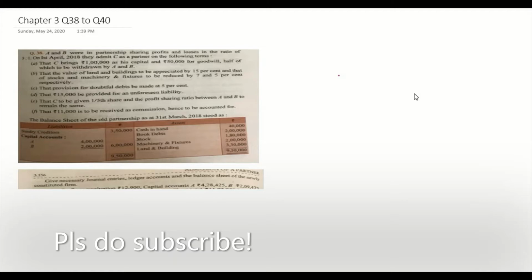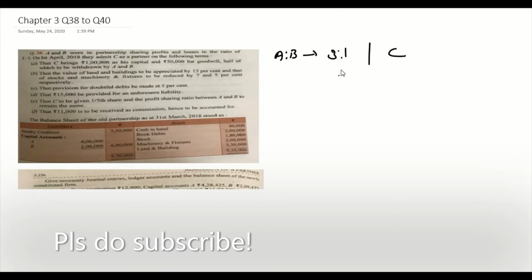Now let's move on to question number 38. A and B are in partnership, sharing profit and losses in the ratio of 3:1. So we have two partners here, A and B, and they are sharing profit and losses in the ratio 3:1. On 1st April 2018, they admitted C as a partner on the following terms. So they have a new partner C, and there are a few terms.